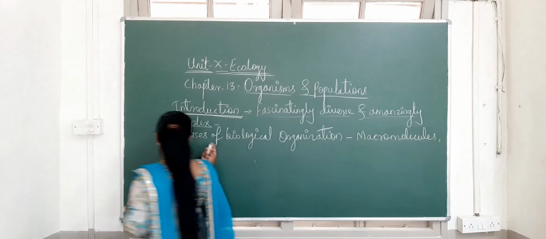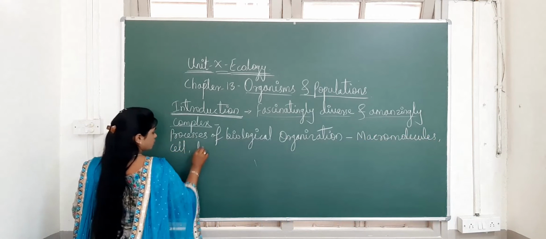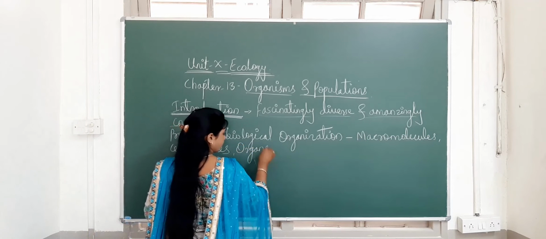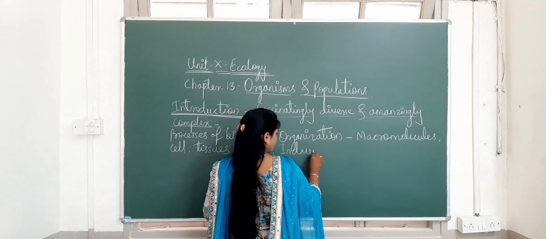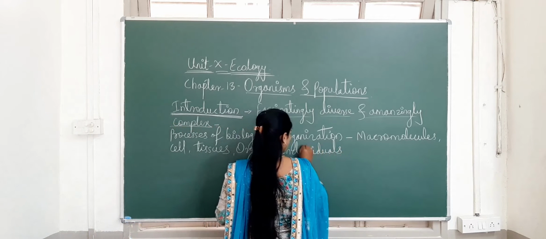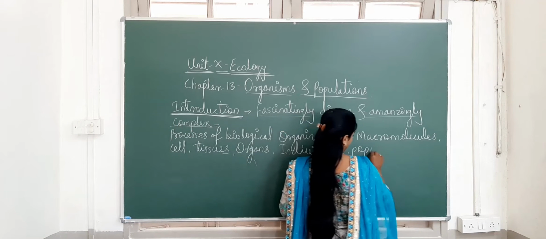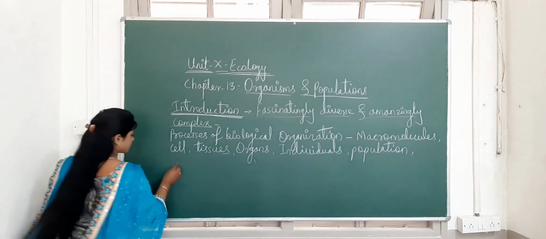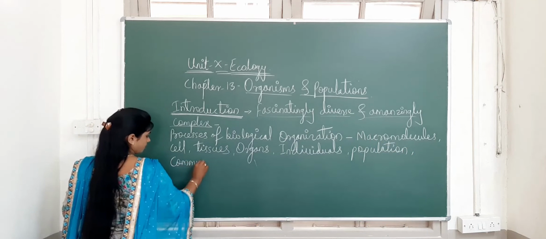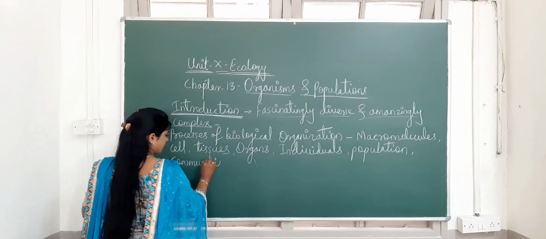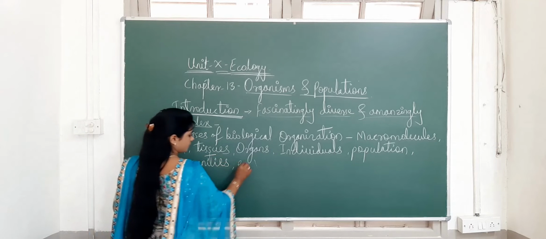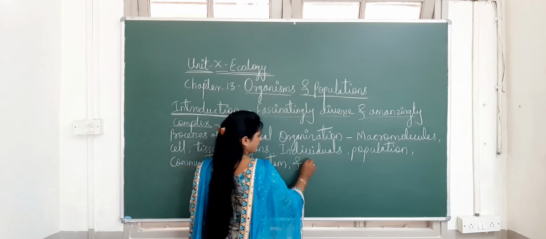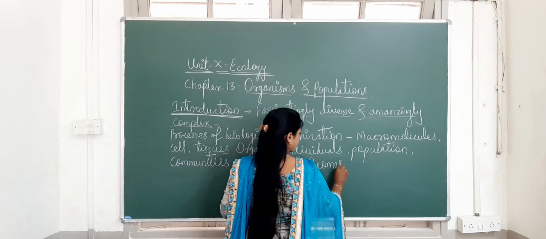and next one is the cell type, tissues, okay, and next is organs, individuals, population, next we can see the communities, next ecosystem, and biome. So these all are the various levels of biological organization.